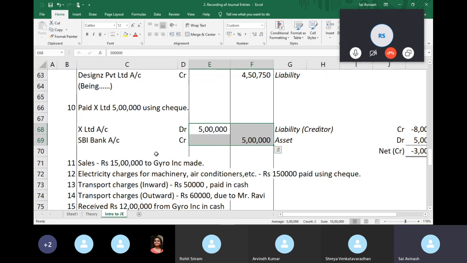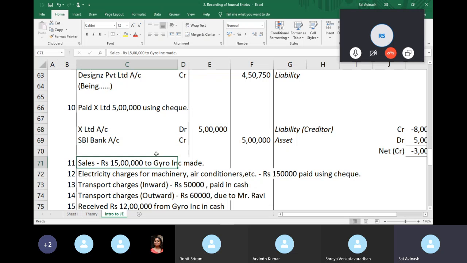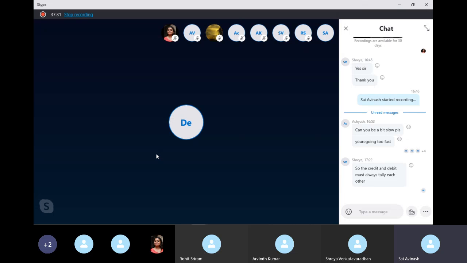Say you have rupees 5 lakhs worth of debits from 3 accounts and 2 lakhs worth of credit from one account. That will give you the fifth account's balance, because you know that the journal entry has to tally. So 5 lakh debit, 2 lakh credit, which means I need 3 more lakh worth of credit to balance it out. But as for now, I don't think we'll be seeing such scenarios. Go with the rules, and the rules will take care of you. We clear?